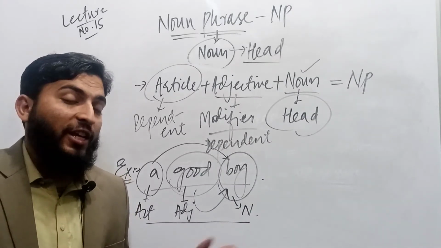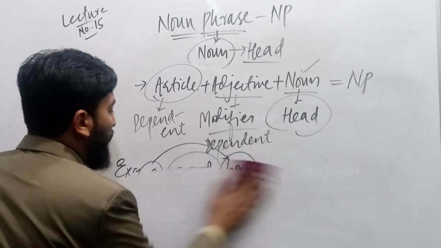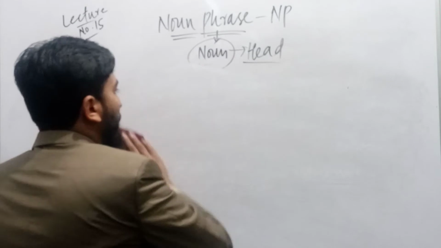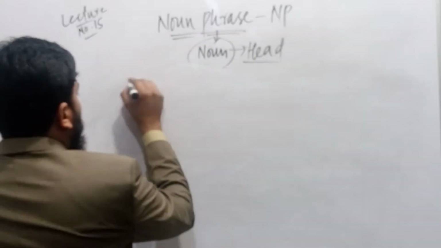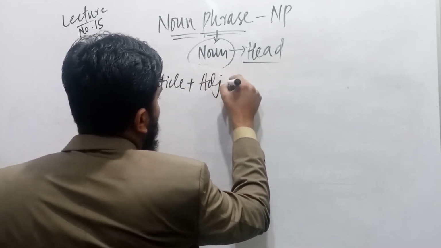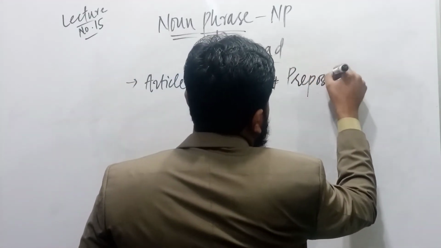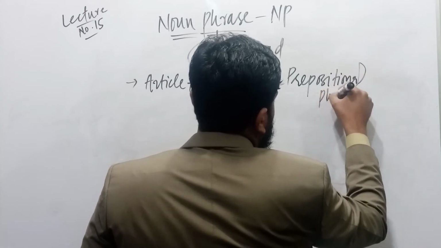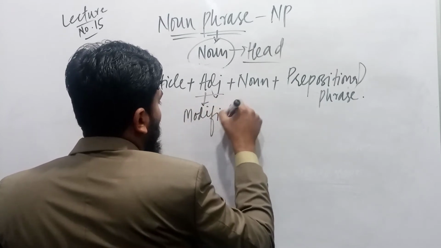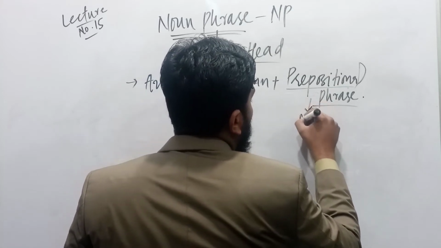But there is no formal structure. Again, let me say subject plus verb. Now, the fourth one, that is, we can use an article, then an adjective, then a noun, then a prepositional phrase. An adjective is used as modifier, and a prepositional phrase here is also used as modifier.